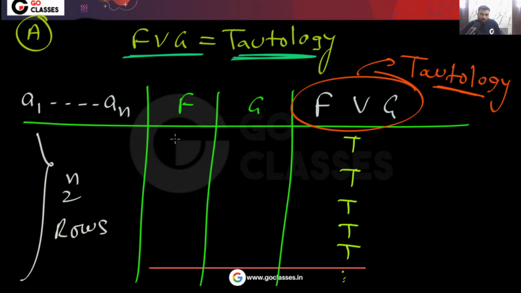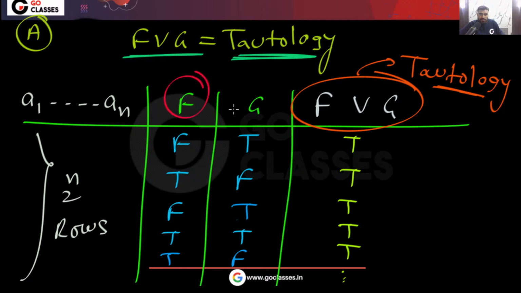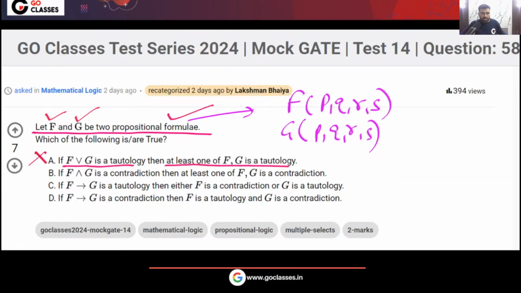No. For example, you can make false here, true here; true here, false here; false here, false here; true here, true here; false here, true here. Are you getting my point? Can you notice that this F is not a tautology, and G is also not a tautology? Understood? So is option A clear? Option A is false. What about option B?